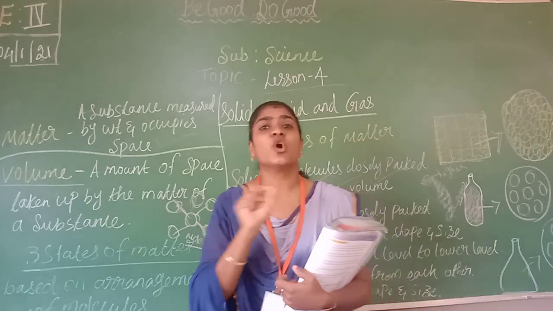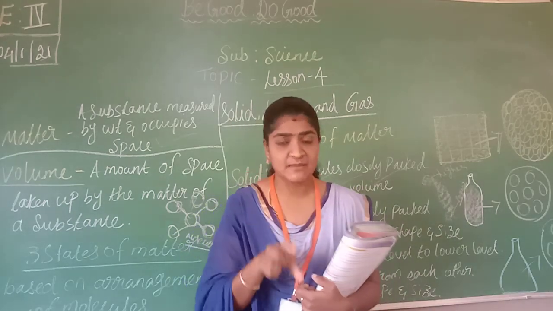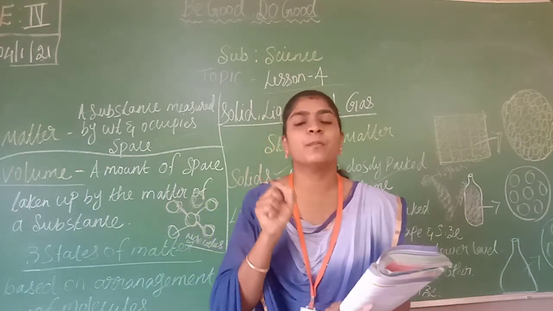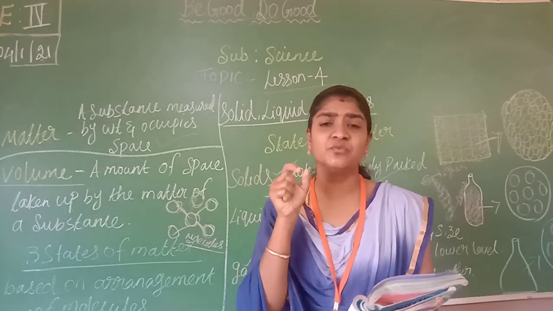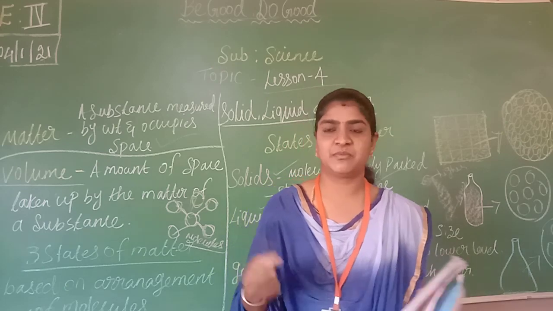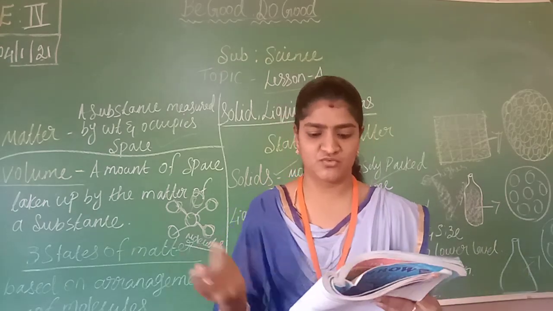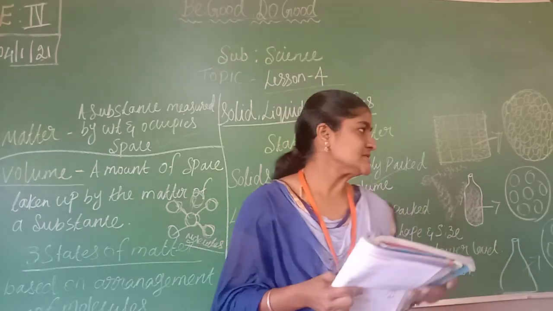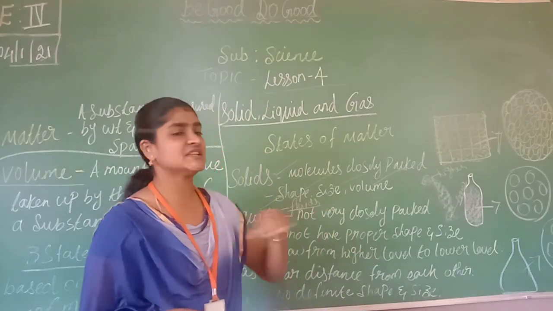Liquids do not have any proper shape, but they have a proper volume, maybe 1 liter, half a liter or 2 liters, whatever it is. Also, liquids do not have any shape of their own, they take whichever shape we give.